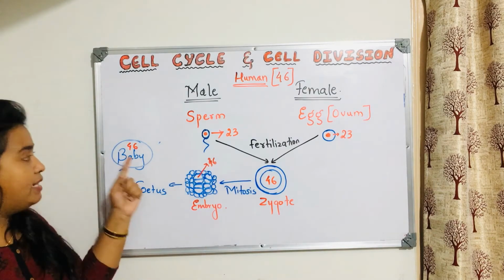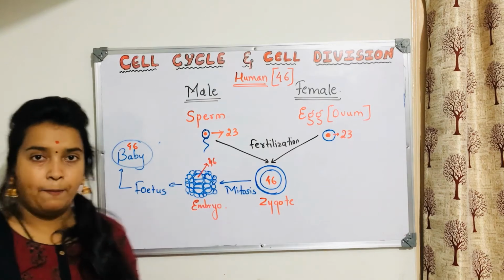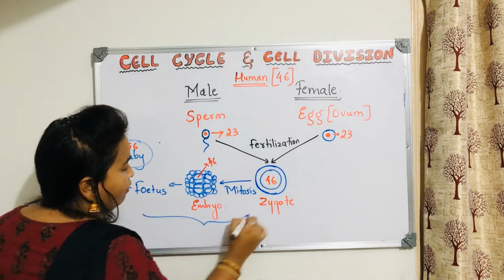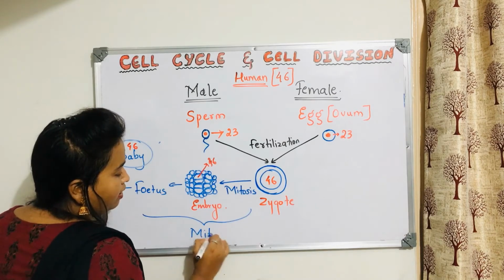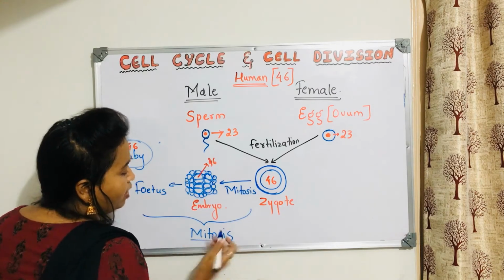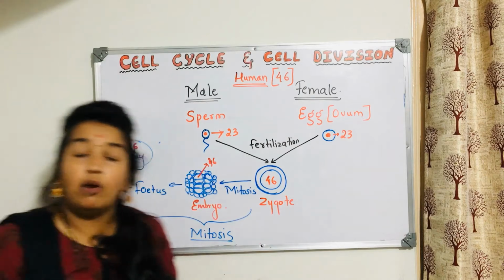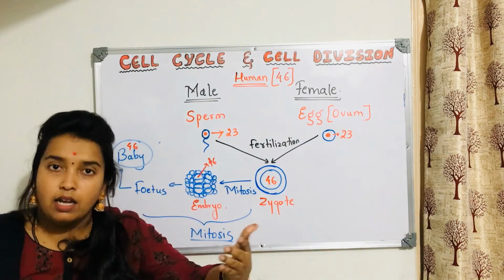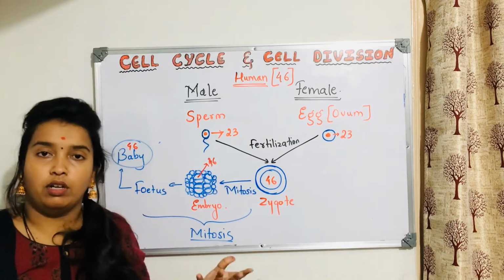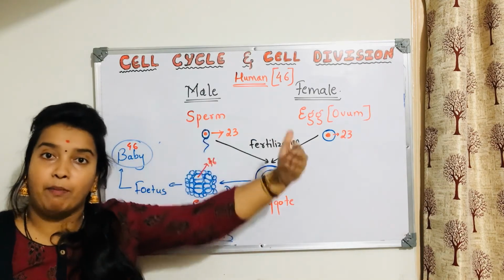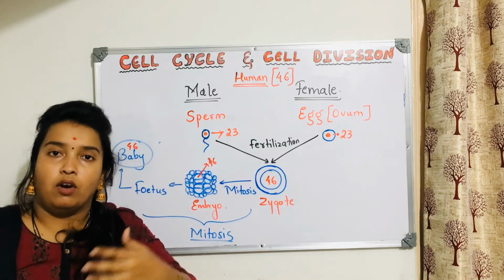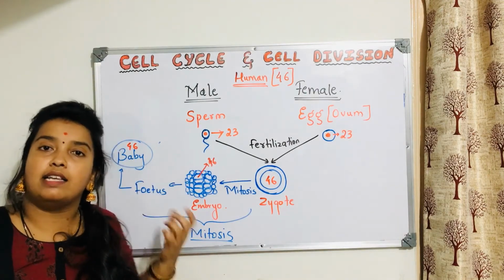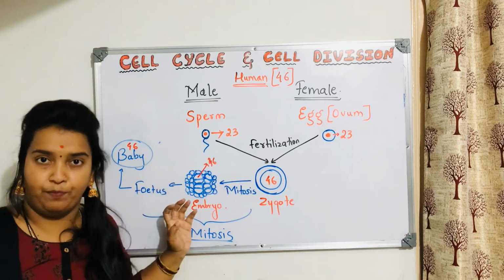Clear? Then this baby later on, completely whatever happened here, everything was mitosis. Mitosis happened here for the growth of the baby. Now even after the baby comes out and is growing, it has become an adult, a baby boy has become a man or woman. In this person's body, everywhere the cells have 46 chromosomes.